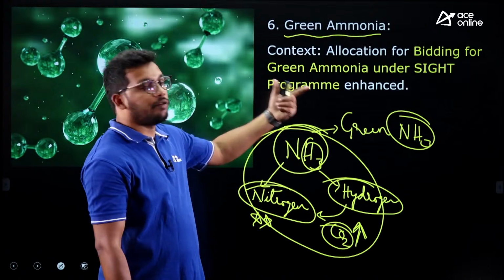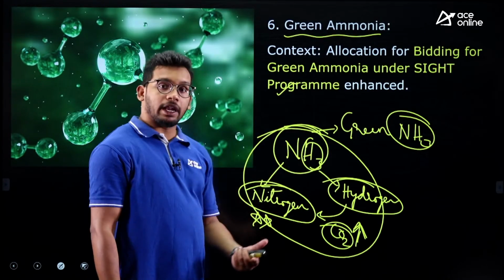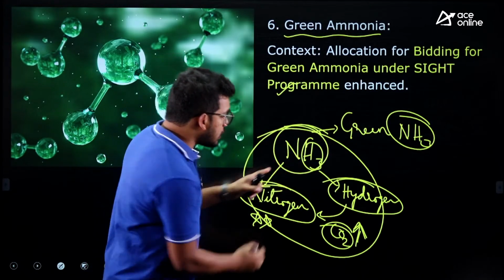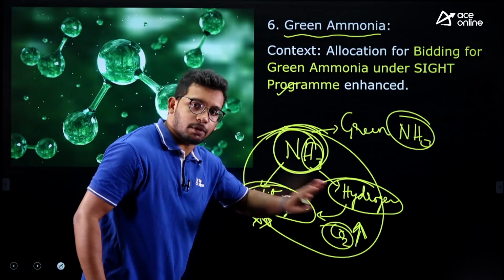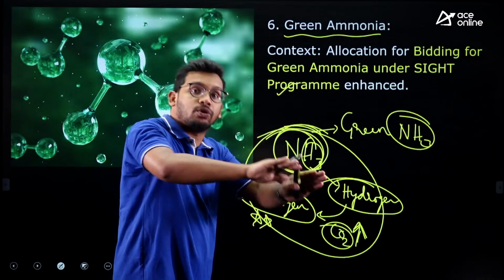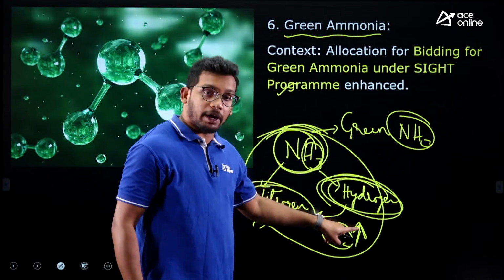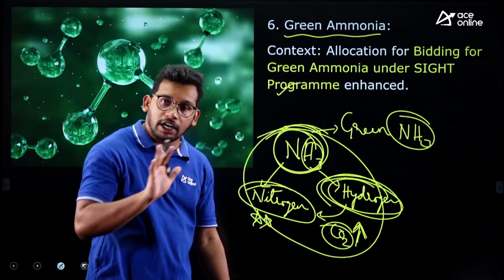That's why we are moving towards green ammonia, right? You might be aware that we have already launched the green hydrogen mission. Here we are producing ammonia using nitrogen as well as hydrogen from fossil fuels. If we could connect green ammonia to the green hydrogen mission, that means the hydrogen is produced not by fossil fuels but through a green, climate friendly method, right?